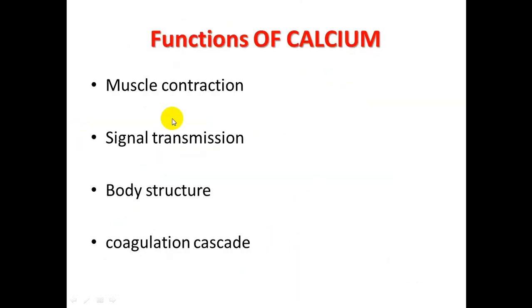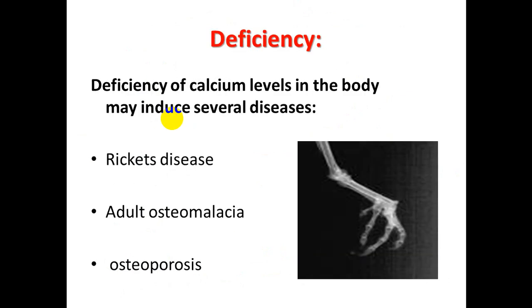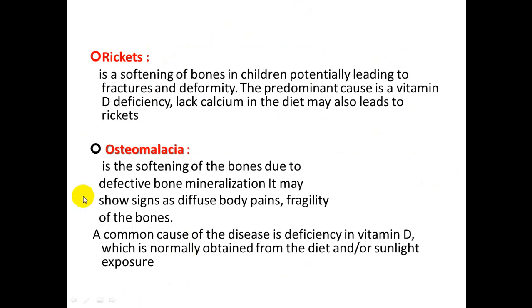Functions of calcium, as I mentioned before: muscle contraction, signal transmission, body structure, and the coagulation cascade. Deficiency of calcium can cause rickets in the pediatric age group, osteomalacia in adults, and osteoporosis. What is rickets? It is softening of the bone in children and a main leading cause of fracture. Its main cause is vitamin D deficiency.